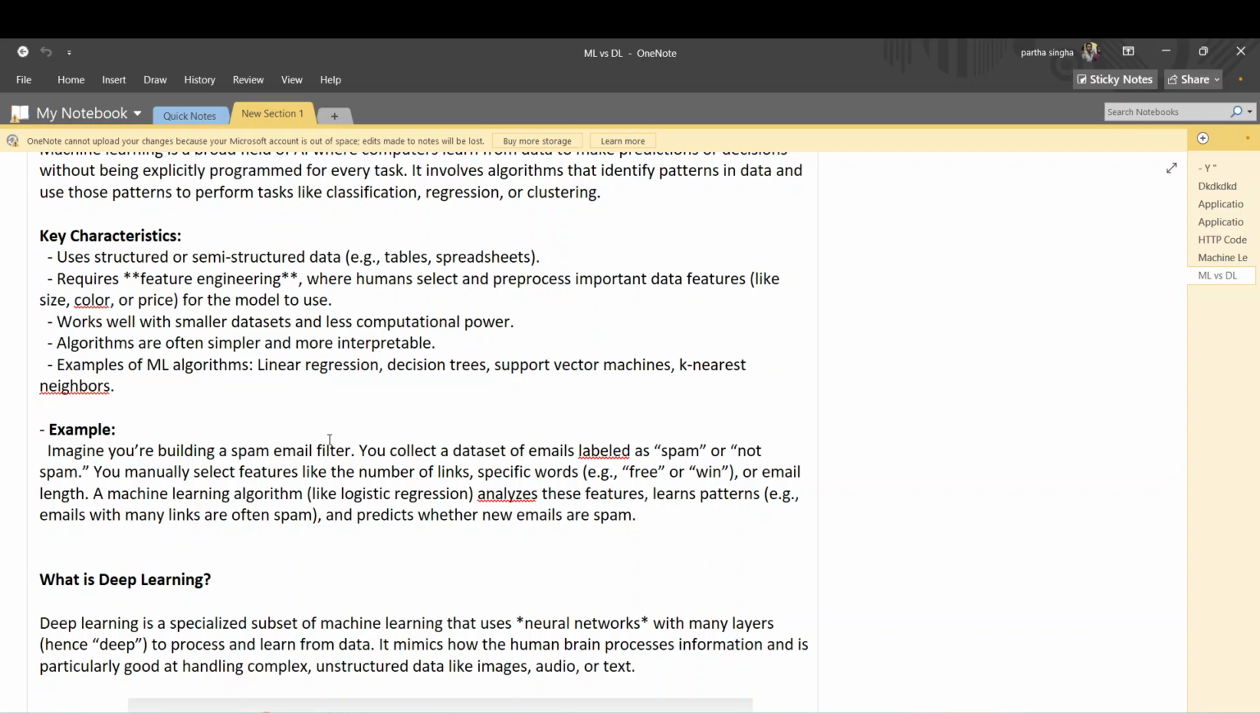Okay, here in the case of machine learning, you have to manually find the labels, and manually find the features. For example, whether the email contains the words free or win, how many times those words come, the email length, and the links, lots of links. When there are lots of links in the email, that can be a spam email. You have to find all of these features manually. But in the case of deep learning, you do not have to find all the features manually.